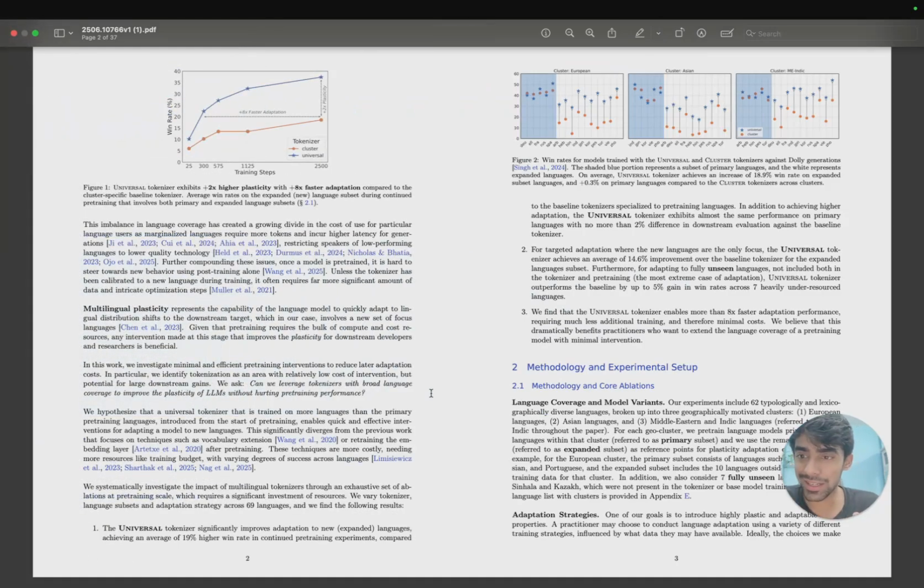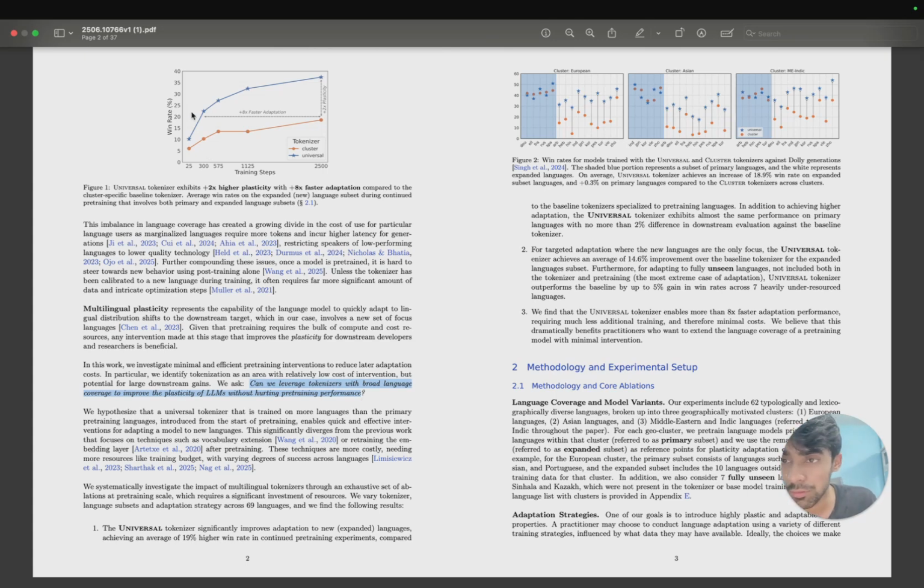Okay, looking at the word multilingual plasticity, what is it? They are trying to say this represents the capability of the language model to quickly adapt to a lingual distribution shift for a downstream target. Now, in this case, they are involving a new set of focus languages. Given that pre-training requires the bulk of compute and cost, an intervention made at this stage that improves plasticity for downstream developers and researchers is beneficial. We can ask: can we leverage a tokenizer with broad language coverage to improve the plasticity of LLMs without hurting pre-training performance? This is the question, right?